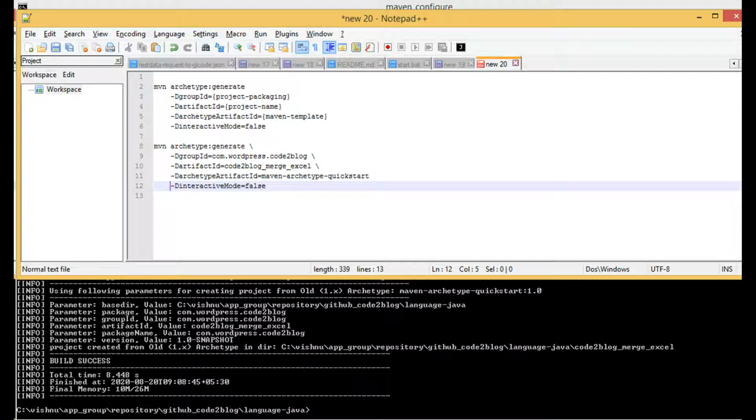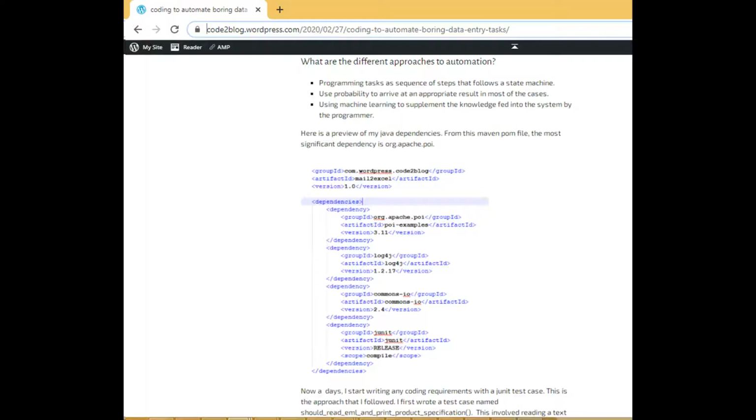I used Maven to create a project. I then used IntelliJ to edit the code in this project. Long ago, in Feb of 2020, I wrote a blog post how to read multiple emails in EML format and extract data from it into an Excel file. I will copy Apache POI dependencies mentioned in the blog post, link in description.